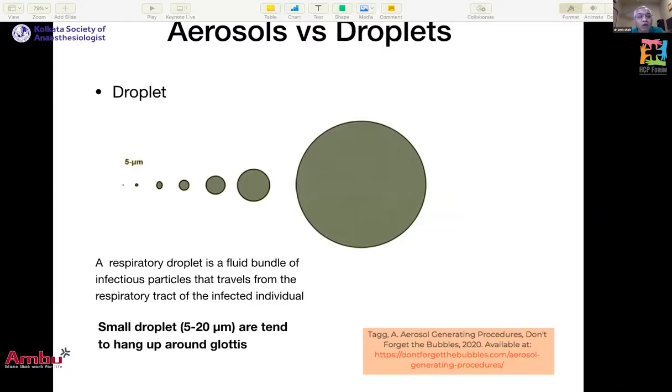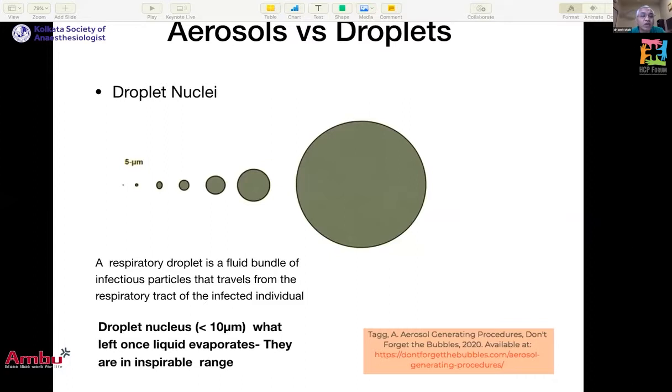There could be small droplets. They are also considered droplets. The size varies from 5 to 20. In some literature, it is described as between 10 to 20, or somewhere it is 5 to 20. Small droplets of around 5 to 20 micron tend to hang up around the glottis, but it is very difficult for them to go beyond that.